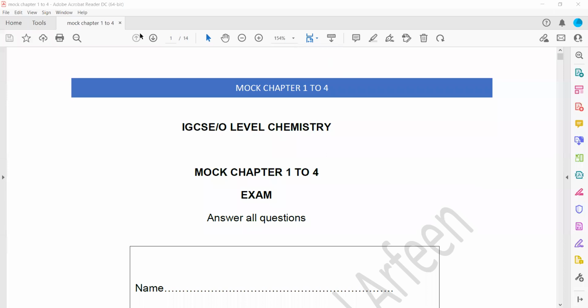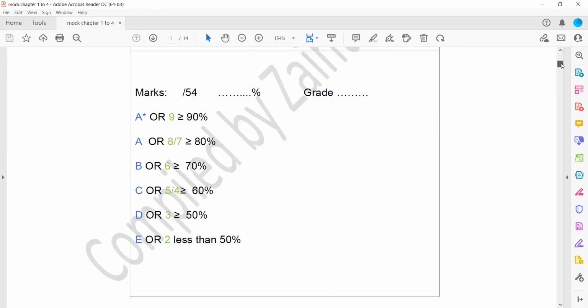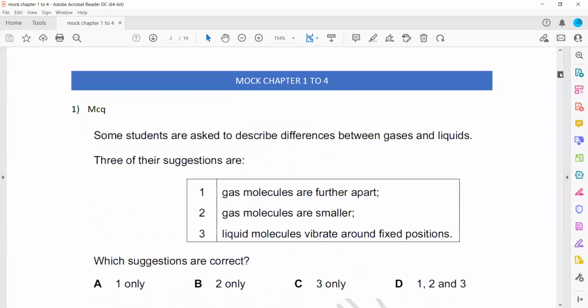So this is the mock from chapter 1 to chapter 4, the first 4 chapters. I will solve the questions, each question. The first question: some students are asked to describe a difference between gases and liquids, and 3 suggestions are given. Which suggestions are correct?